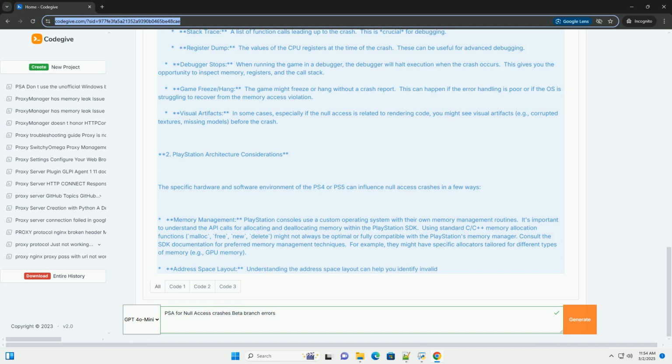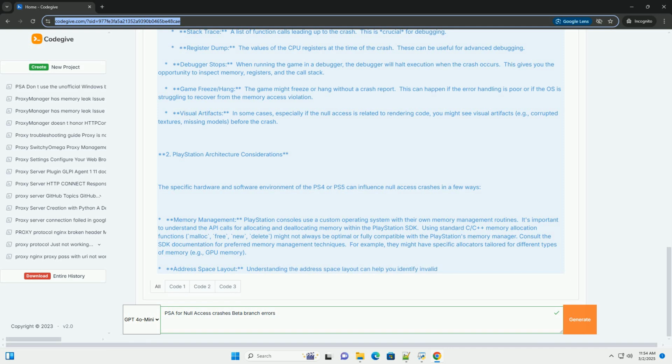Consult the SDK documentation for preferred memory management techniques. For example, they might have specific allocators tailored for different types of memory, for example GPU memory. Address space layout: understanding the address space layout can help you identify invalid memory regions. Know where your code, data, and heap are located in memory. This can make it easier to spot a pointer that's pointing to an obviously incorrect address.